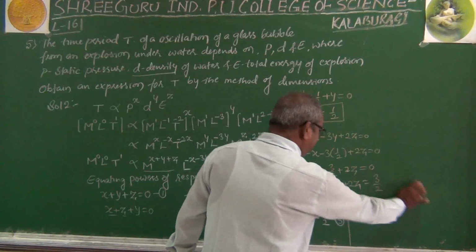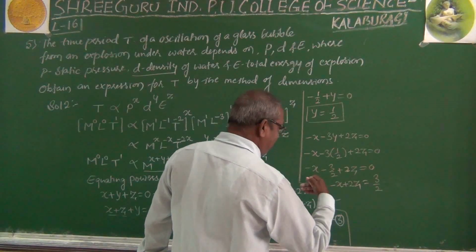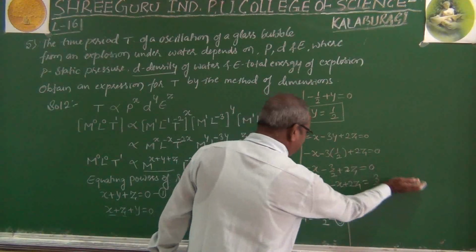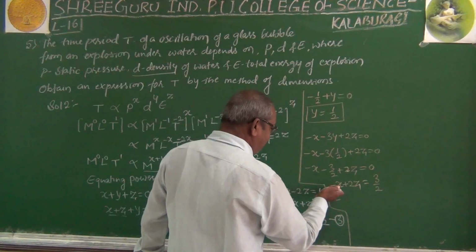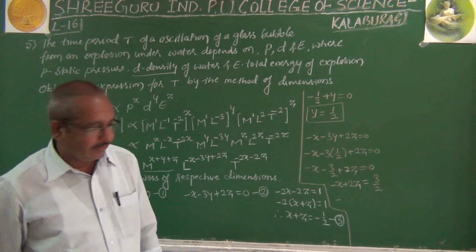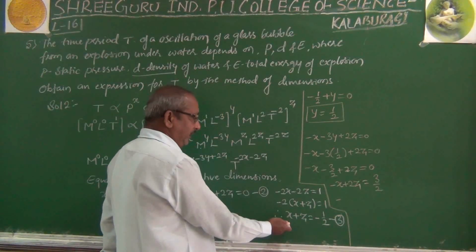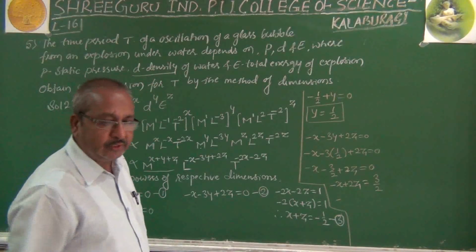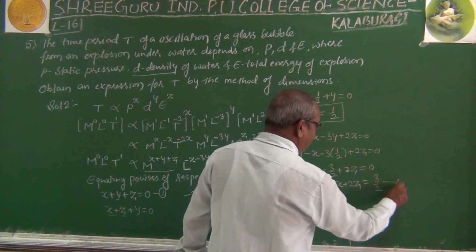If you want, you can take 2 as the LCM, otherwise you have to multiply 2 on both sides. If you multiply 2 on both sides, here you will get minus 2x plus 4z equal to 3. But by keeping this as it is, and here we have equation 3, so directly we can solve for z. So there is no need to multiply 2 on both sides. This itself you have to take as the fourth equation.